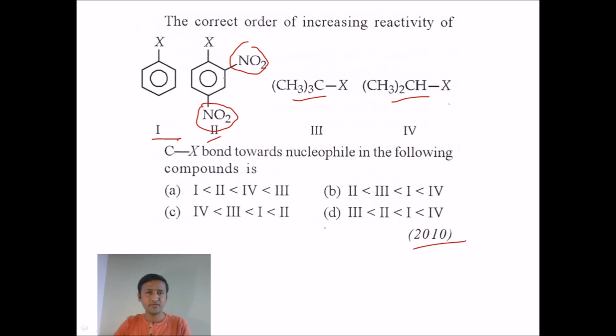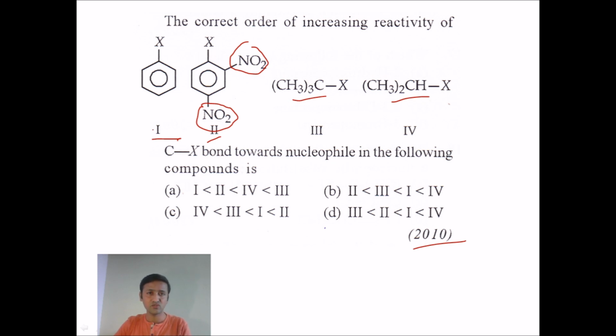We already know from the reactions discussed in NCERT that by placing electron withdrawing groups in ortho and para positions, we increase the reactivity of haloarenes towards nucleophilic substitution. So any electron withdrawing group in ortho and para positions increases the reactivity of haloarenes.